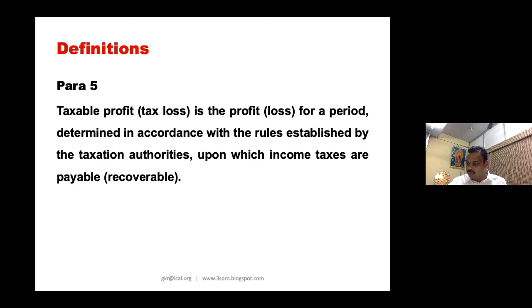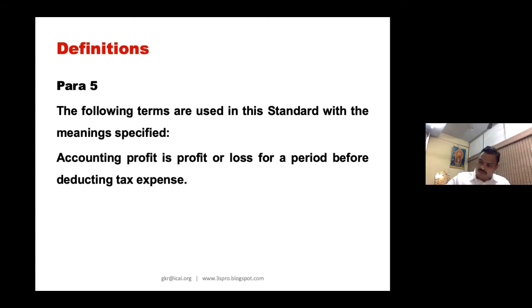Please be very clear about it. Good. Now come to accounting profit and taxable profit, this is our second point. Your accounting profit is in para number 5. Taxable profit also is in para number 5.